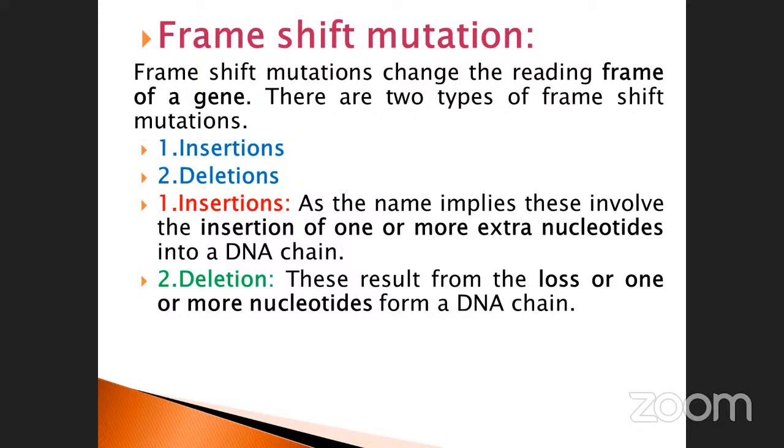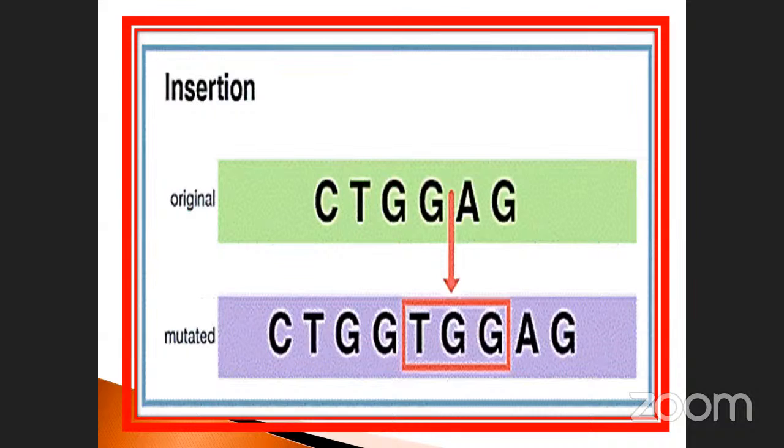You can see the structure and easily identify it. This is the original sequence. See, C, T, G, and G are there. After the G, you are adding TGG; TGG is added as a shift. Then the next ones, A and G, stay as they are. 1, 2, 3, 4, 5 and 6 and 7. You are adding, isn't it? Normally it is 2, 4, 6 only. Here how many are there? 6 plus 3, 9.